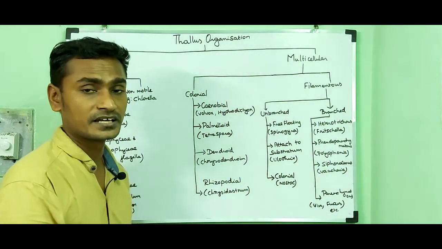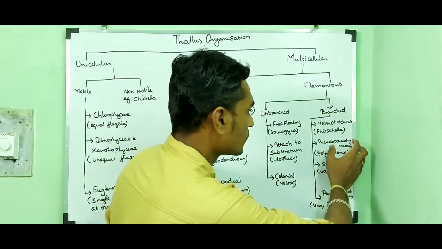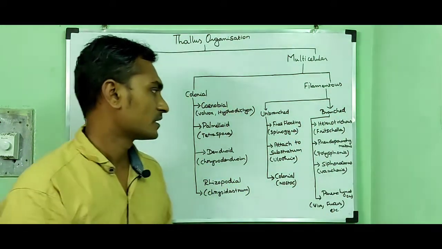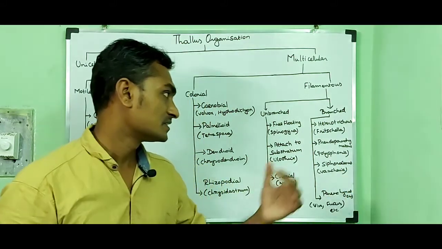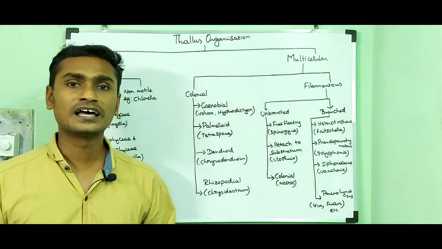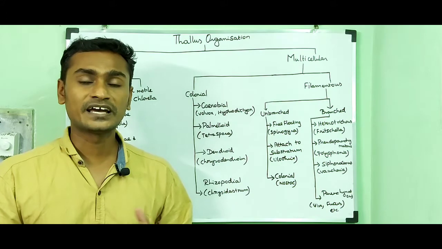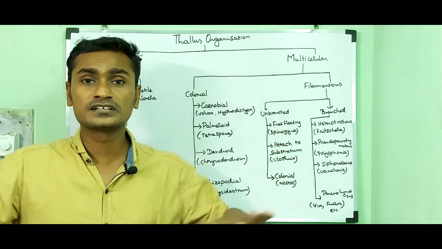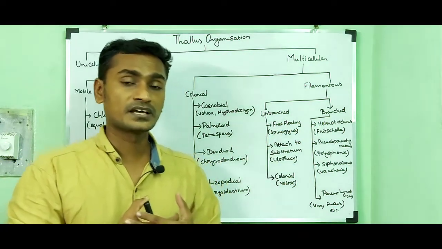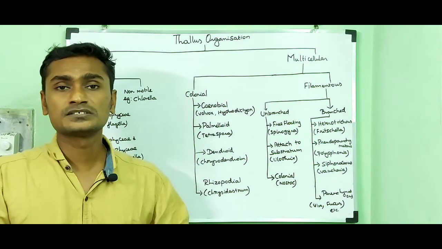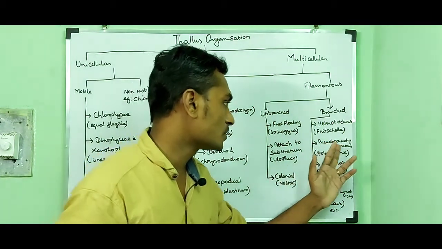Then branched. The branched algal body or algal thallus can be divided into four types: heterotrichous, pseudoparenchymatous, siphonaceous, and parenchymatous. Heterotrichous means the algal body can be differentiated into two portions, an upright portion and a prostrate portion. Prostrate portion means the horizontal portion, and upright portion means the erect portion. Example, Fritschiella.